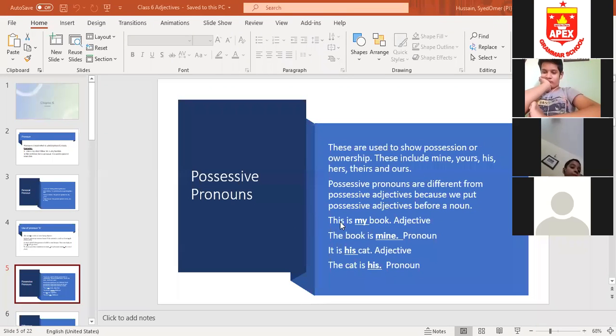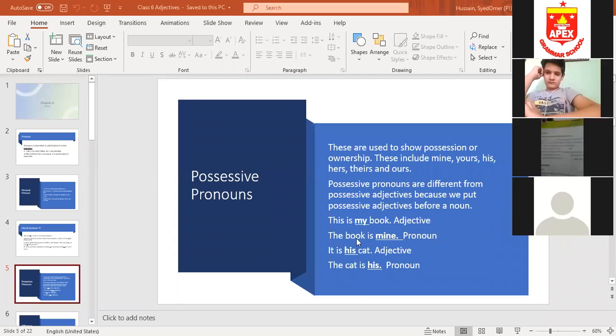For example, this is my book. The noun is book and the possessive word is my. But why have I said it is an adjective? Because we have put my before the noun. If we are putting the word before a noun, it is a possessive adjective.